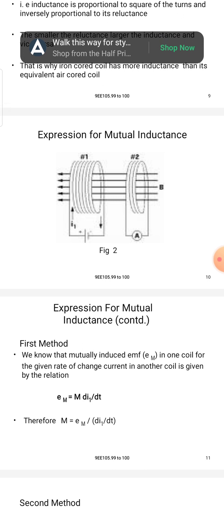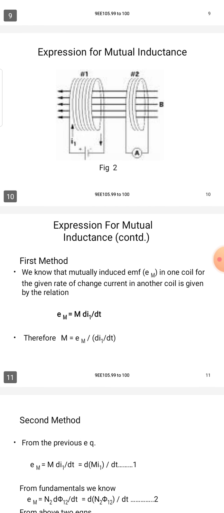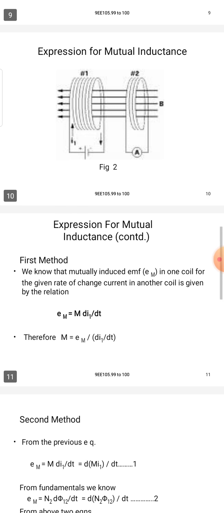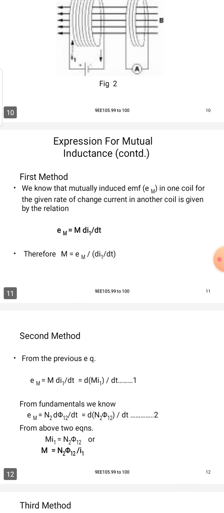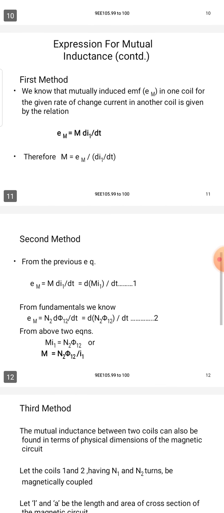The expression for mutual inductance, first method.